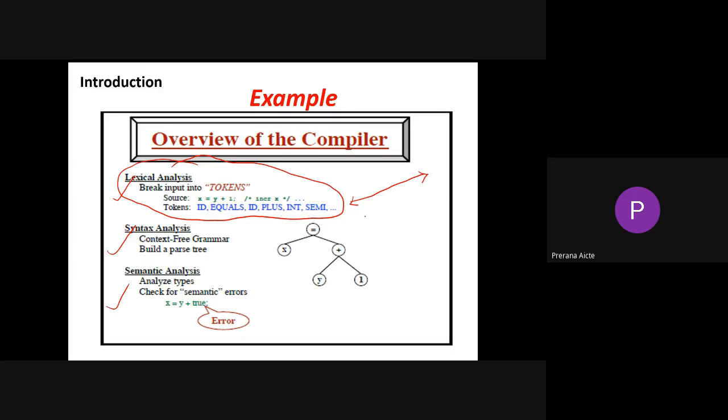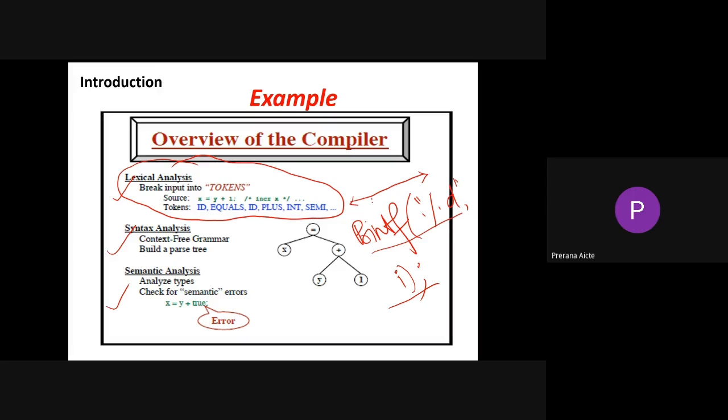For suppose, if we have a statement called printf, %d, comma, i. So how many tokens will be generated by a compiler for this particular statement?